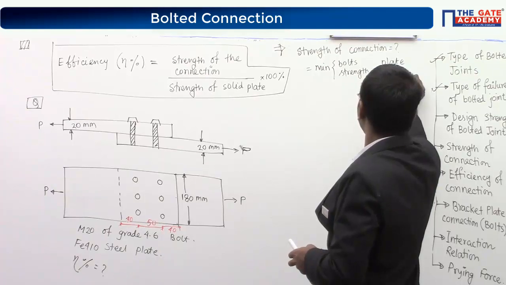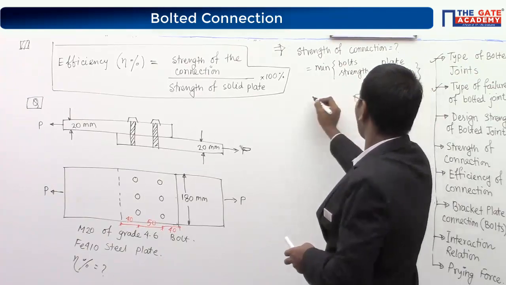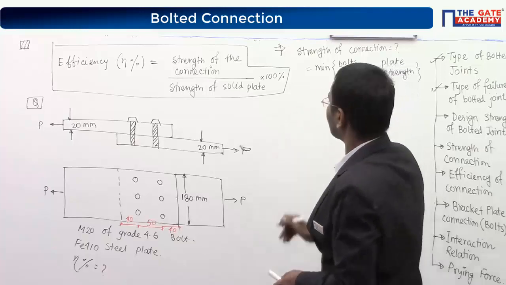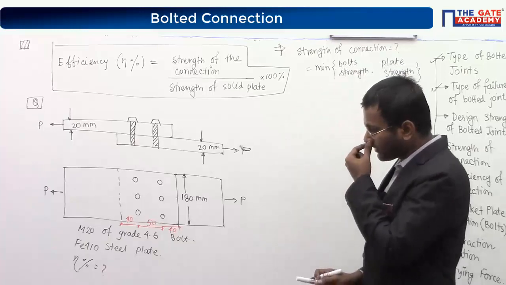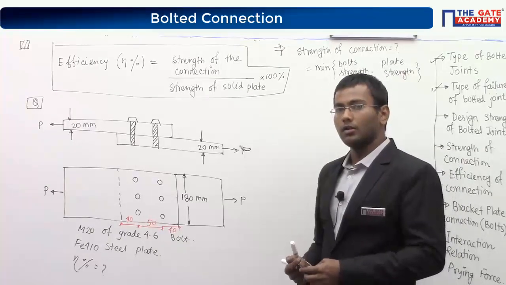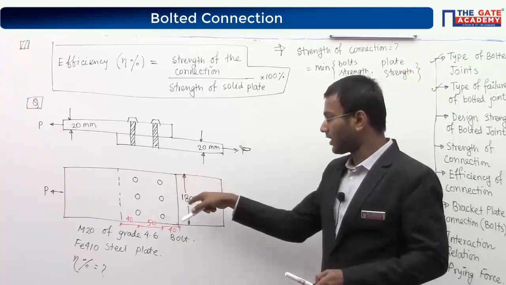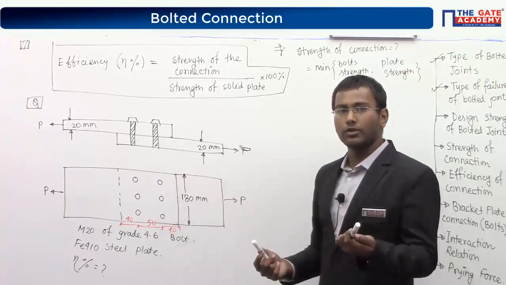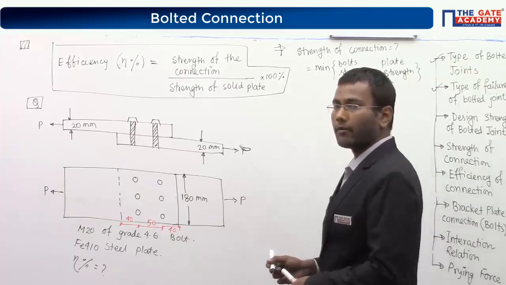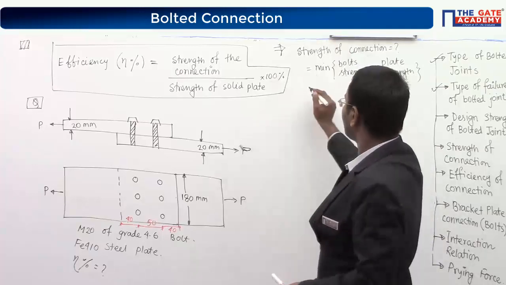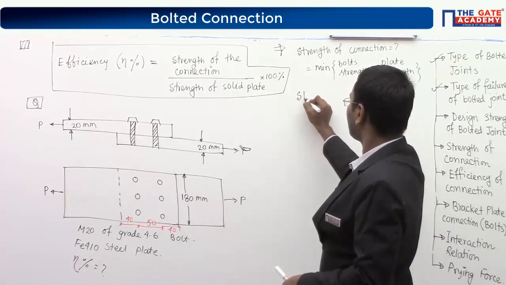If I talk about the bolt strength, 6 bolts are present here, which means I have to find the strength of each bolt.